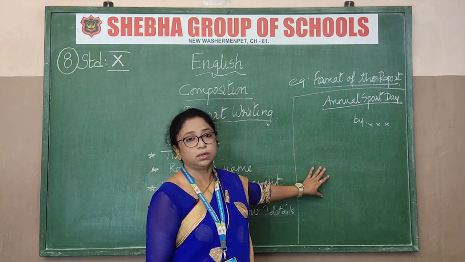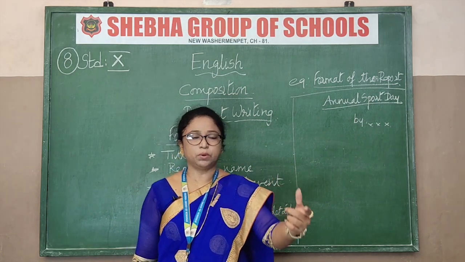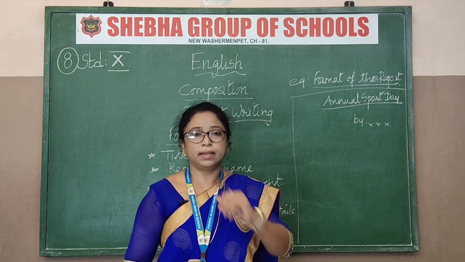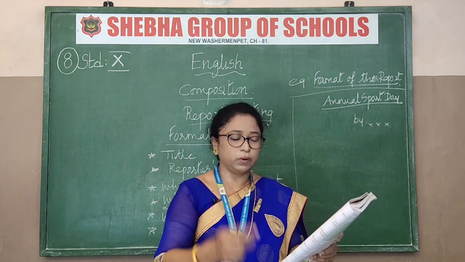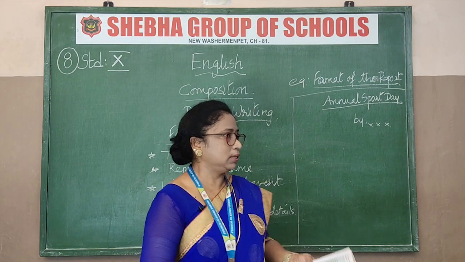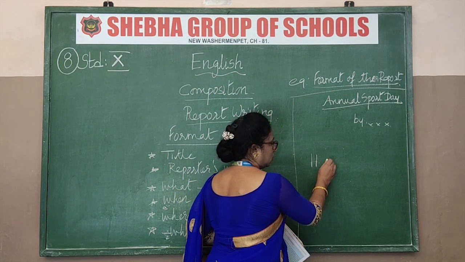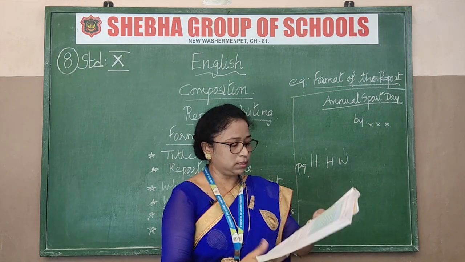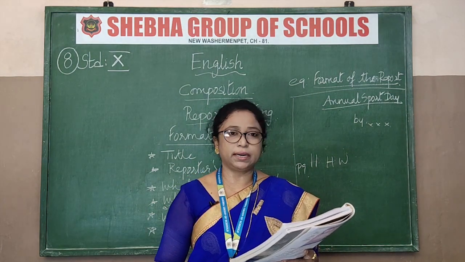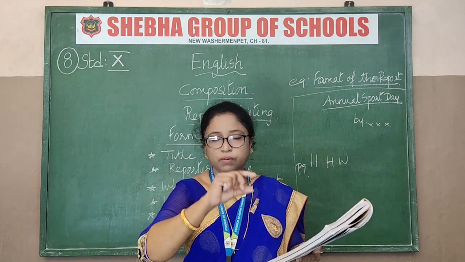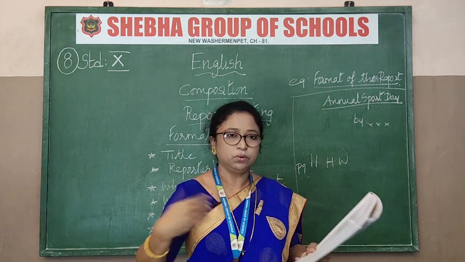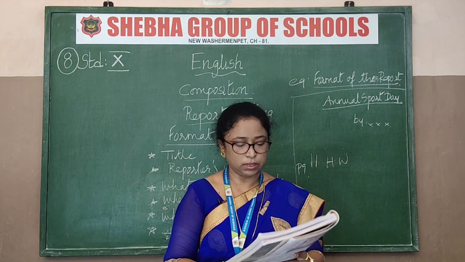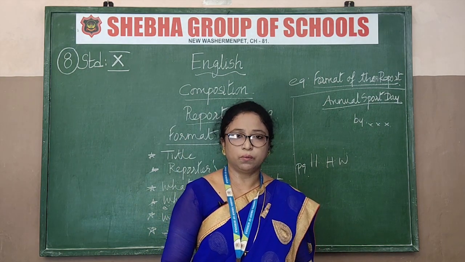So this is only called the report writing. How you give the report, how precisely. I told you the first 4 points, keep that in mind, and then afterwards for your homework, page number 11. There are three report writing examples given to you. The format is given, you have to write the thing. Number 1 and 2 you must write. Alright, don't write the third one. So this is for your homework.